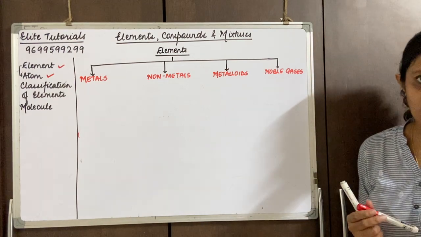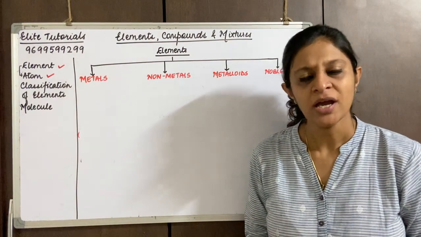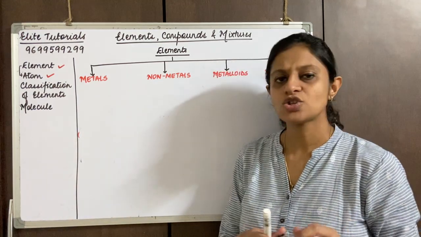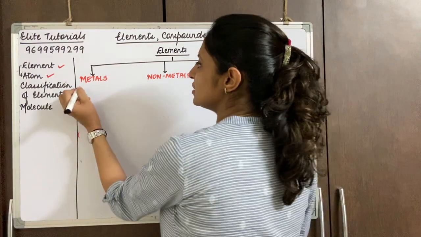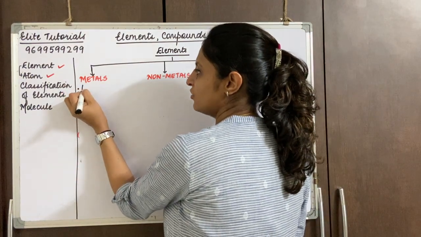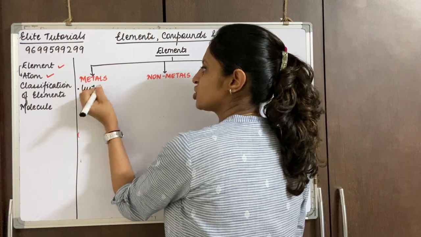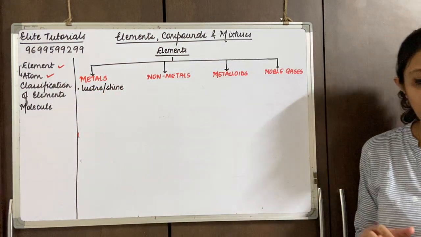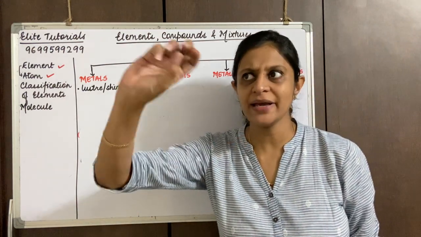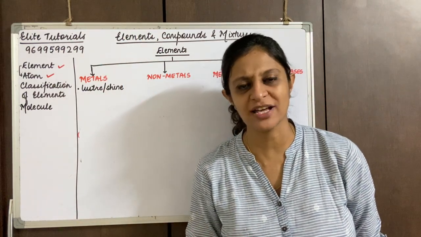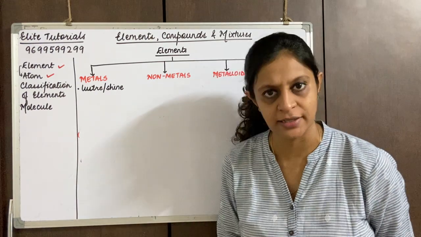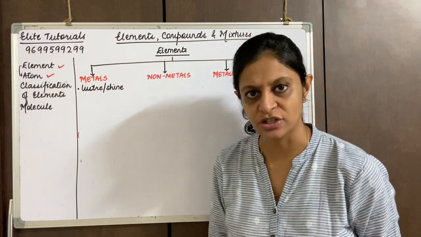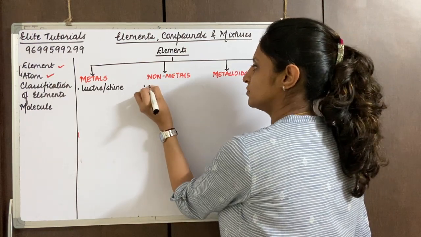When we are talking about metals, what are metals? We've studied the characteristics of metals in our lower standards. So we can say that metals have shine, so they have luster or shine. All metals usually have a luster, that's why they shine. That's called metallic luster or shine. Whereas non-metals will not have luster, so no luster.